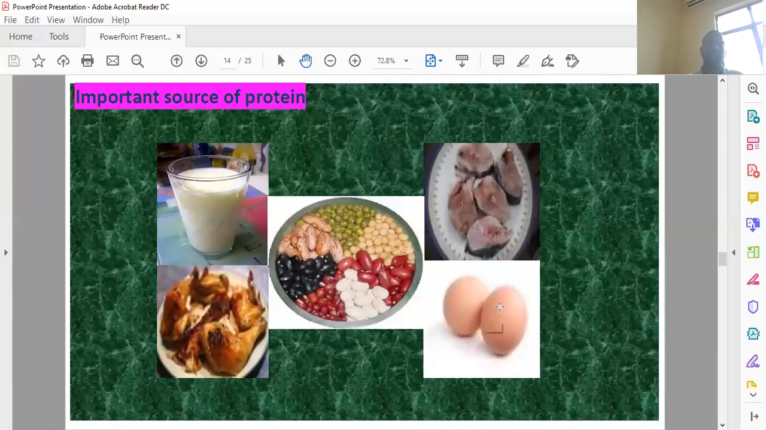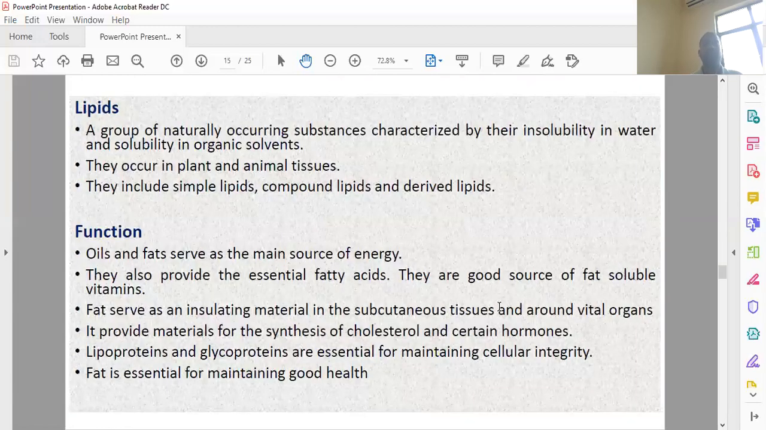These are the examples of protein sources. The lipids. Lipids are naturally occurring compounds. They are insoluble in water and soluble in organic solvents. Their source is plants or animals. They are classified into simple lipids, compound lipids, and derived lipids.